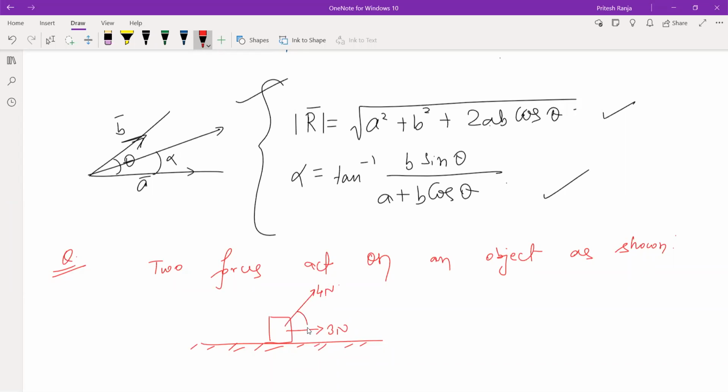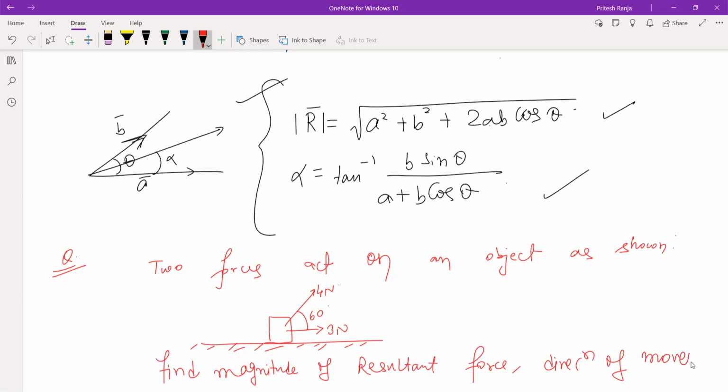They are at 60 degree. The question is, you have to find the magnitude of resultant vector or the magnitude of resultant force and the direction of movement of object.